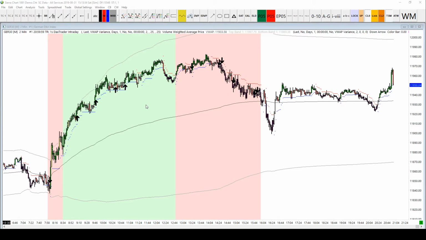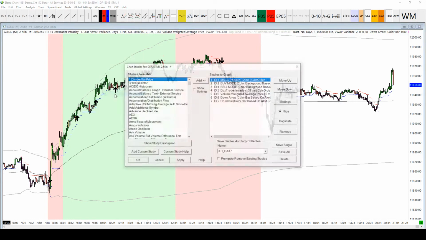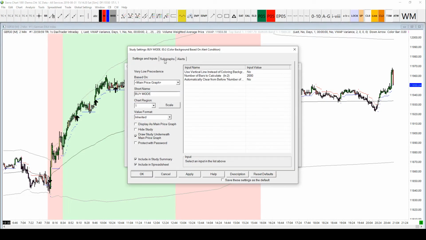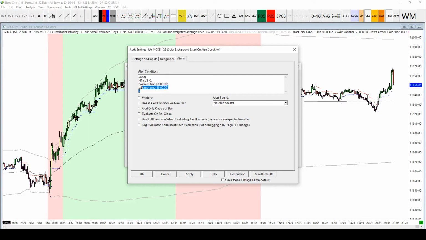So let's say, for instance, that these overlays here, you don't really like the color of these, you want to change those. Let's go and do that. The overlays are actually a custom study. They are my two modes studies, and for now I'm not going to go into the code behind what they're doing. For example, if you look at the buy mode and click on the alerts tab, this is what it's doing. We'll go into that in the next tutorial, try and figure out what it is that it's doing and how to break it down.